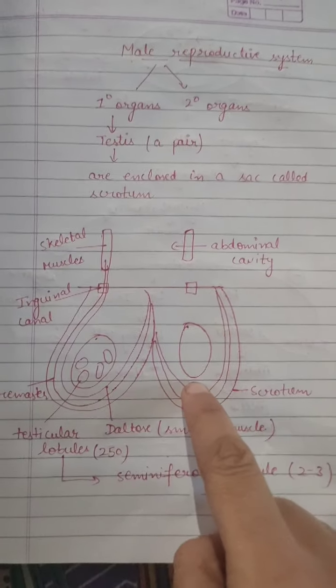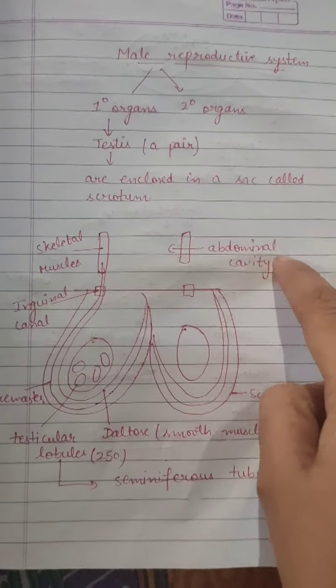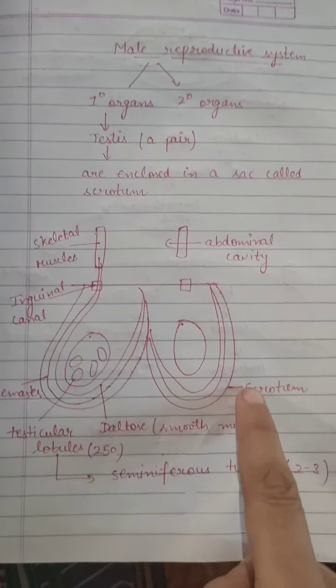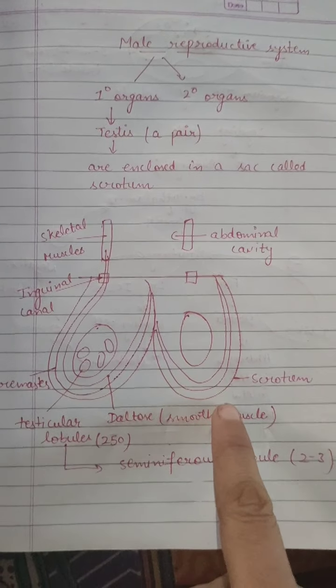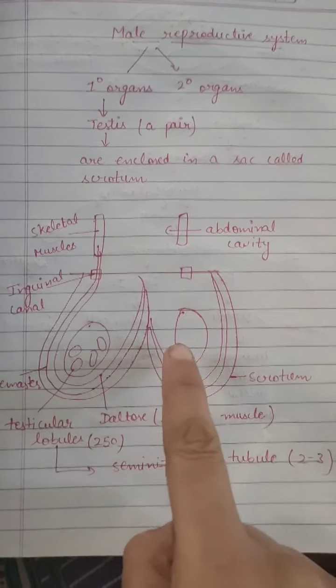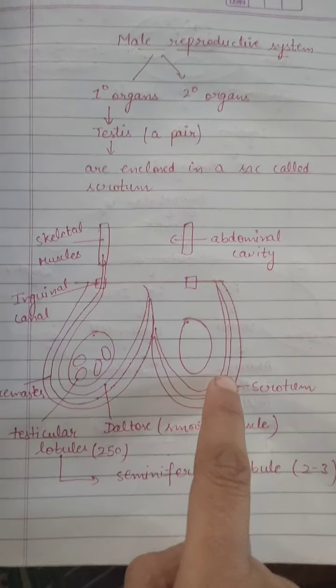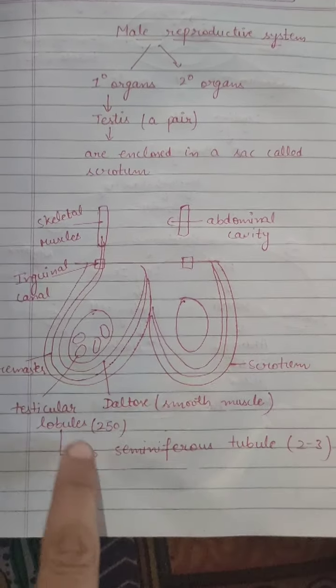Because sperm cannot remain active at our body temperature, that is 37 degrees Celsius. So the scrotum acts as a thermoregulator and provides 2 or 3 degrees less temperature to the testes. These are the two testes present in the scrotum. So, human beings have a pair of testes.